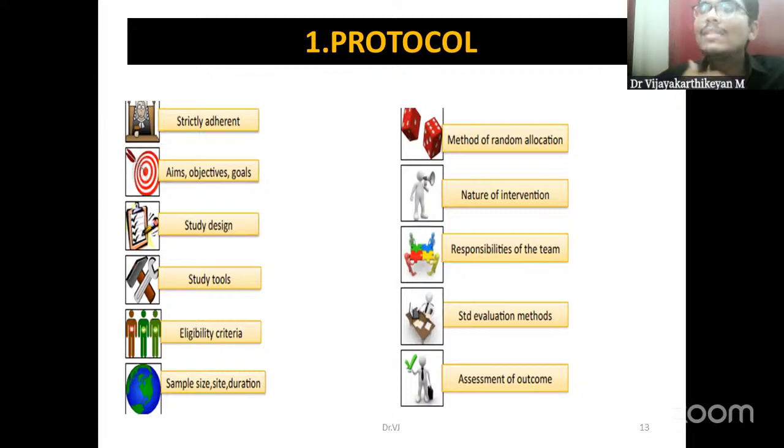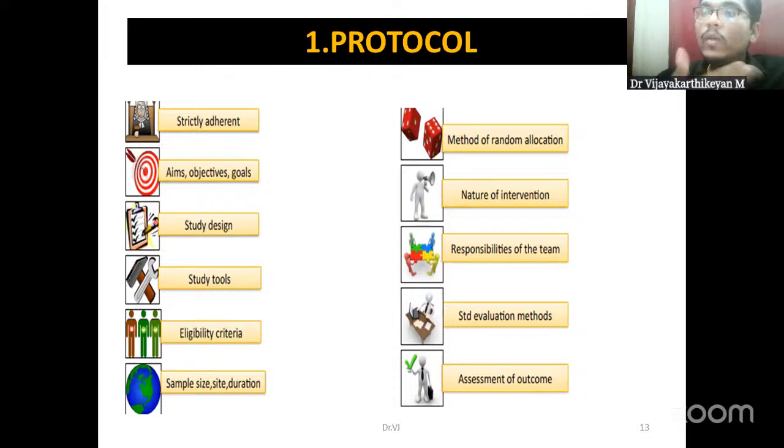And also what are the study tools we are going to use. Okay, so whether we are going to assess them using any kind of questionnaire, and during follow-up what we are going to do, and what are the specific time periods of this follow-up, inclusion and exclusion criteria: who will be eligible to be included in the study and who we will be excluding. All this has to be clearly defined before.